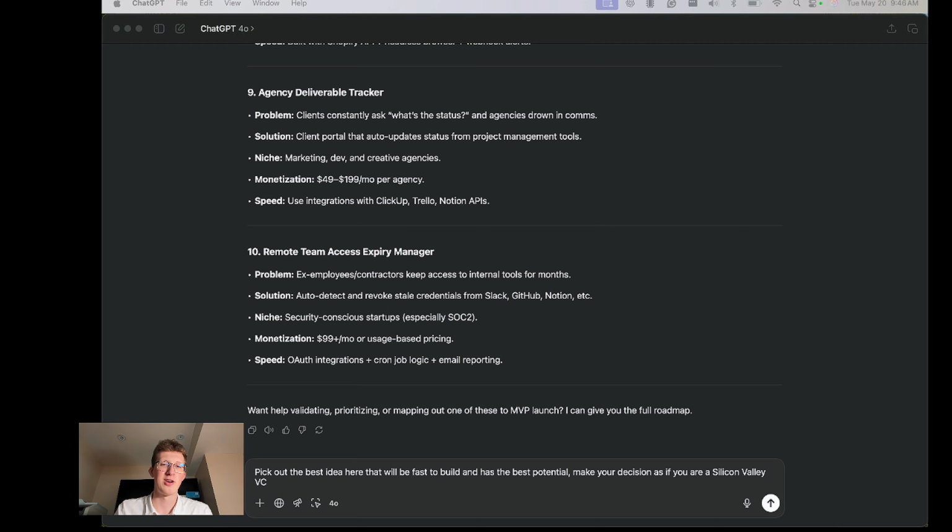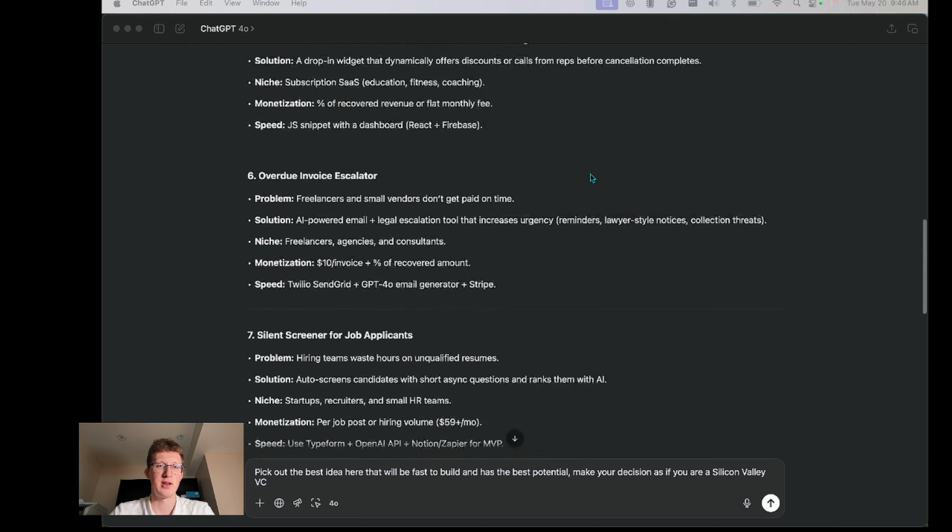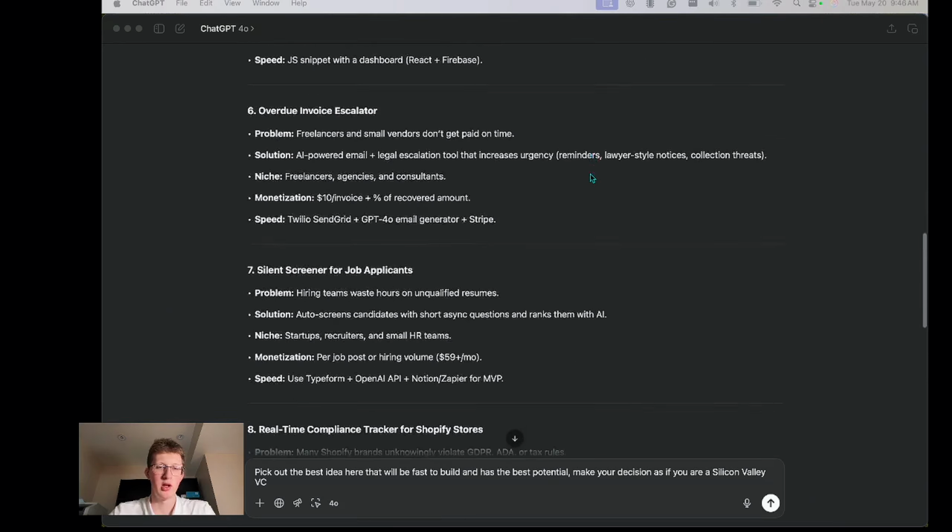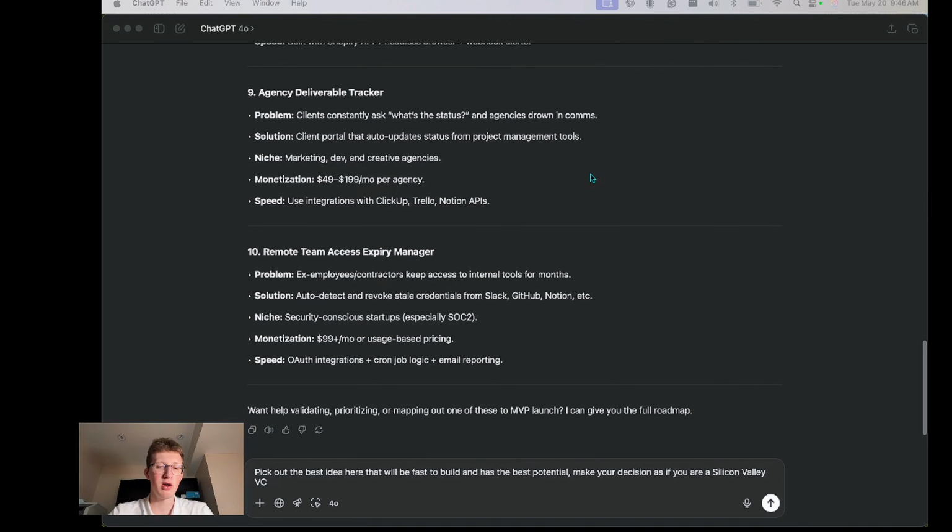All right, so ChatGPT already gave us some ideas over here. We got 10 ideas, which is great. But honestly, I'm not gonna read through them in too much detail. What I'm gonna do instead is ask ChatGPT to pick out the best idea here, based on being able to build it fast and the idea having the best potential. And I want it to make a decision as if it was a VC in Silicon Valley. For those of you who don't know what a VC is, it's a venture capitalist, people who invest in companies. So obviously they say no a lot more than they say yes. So it's an interesting perspective, and we can see what ChatGPT gives us.